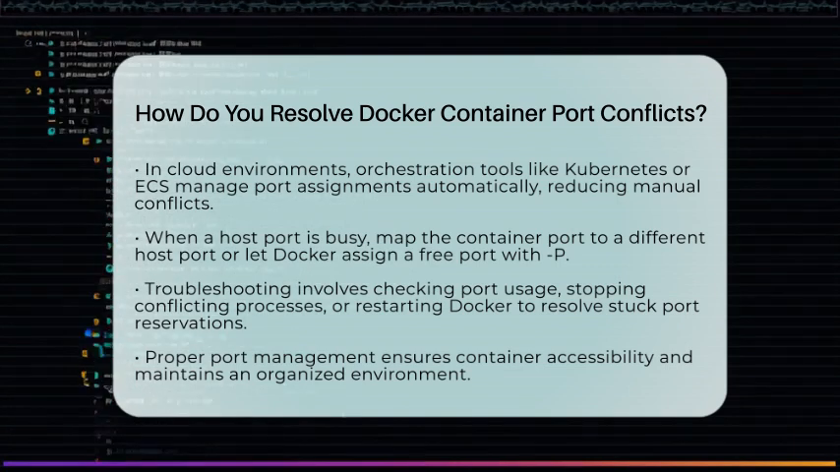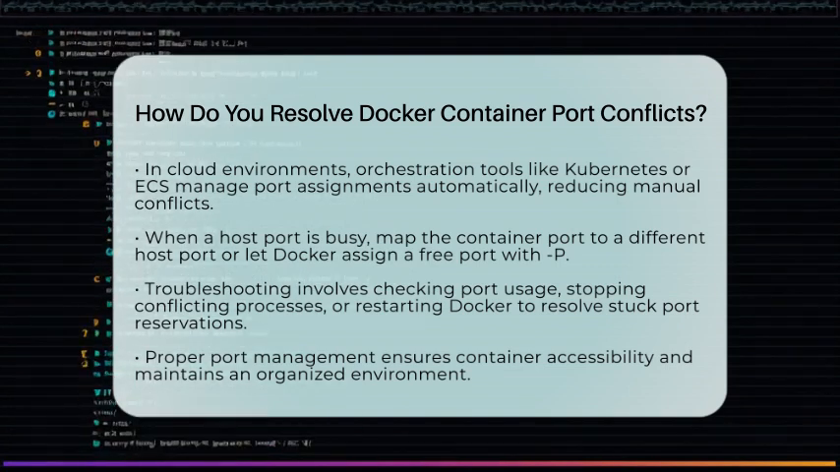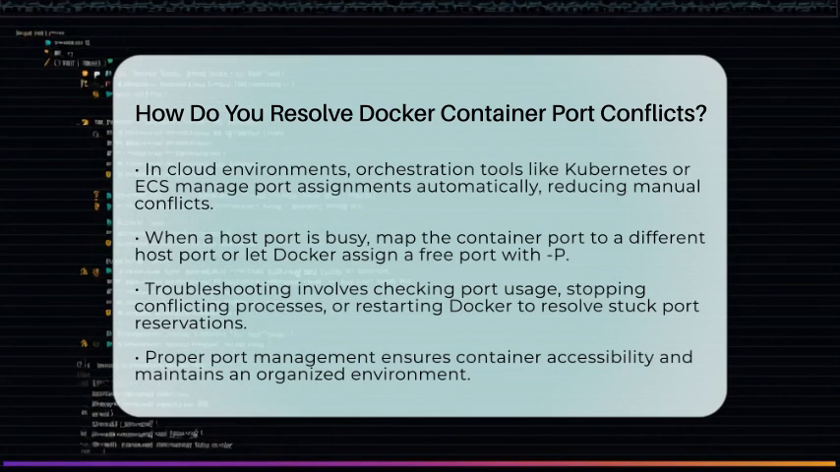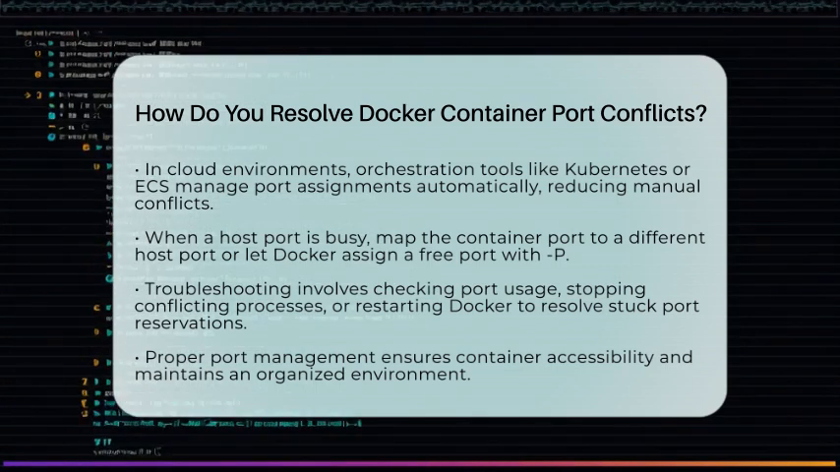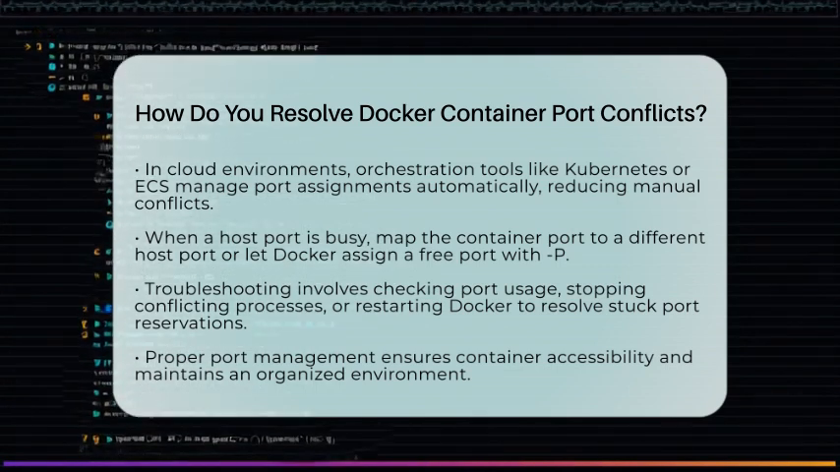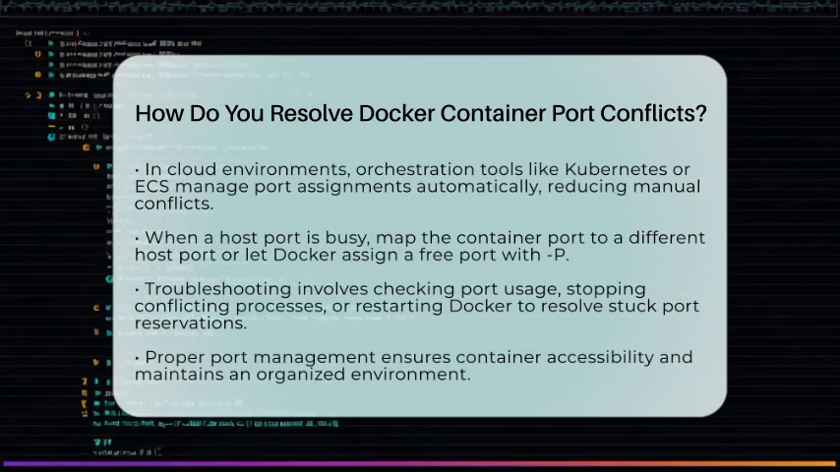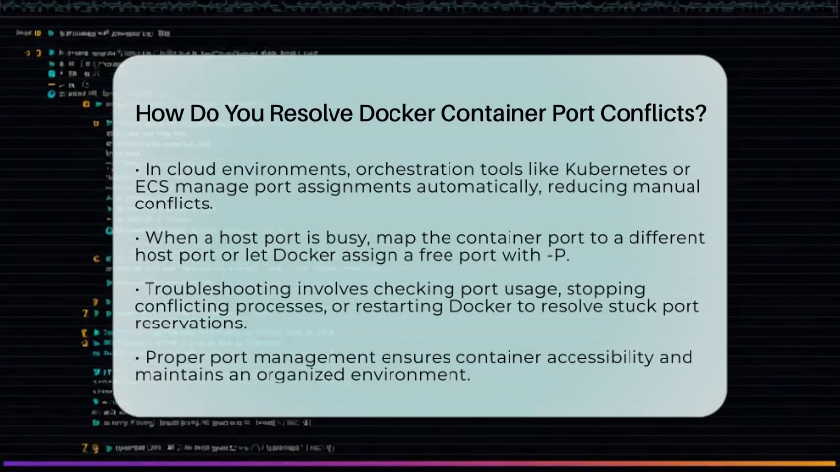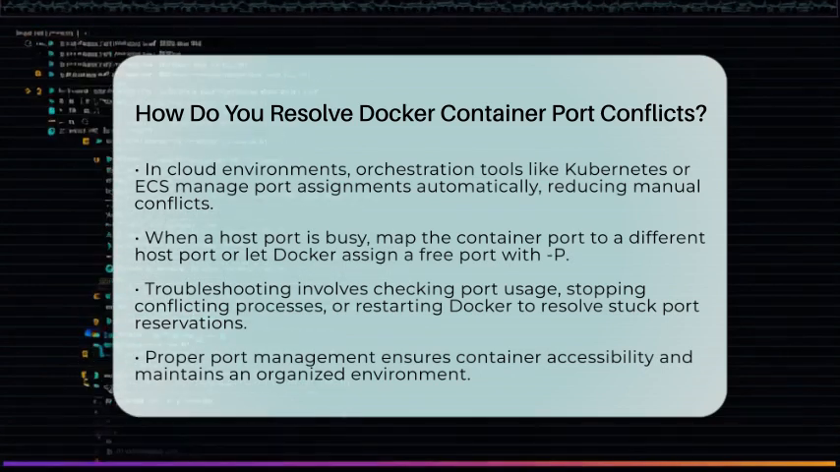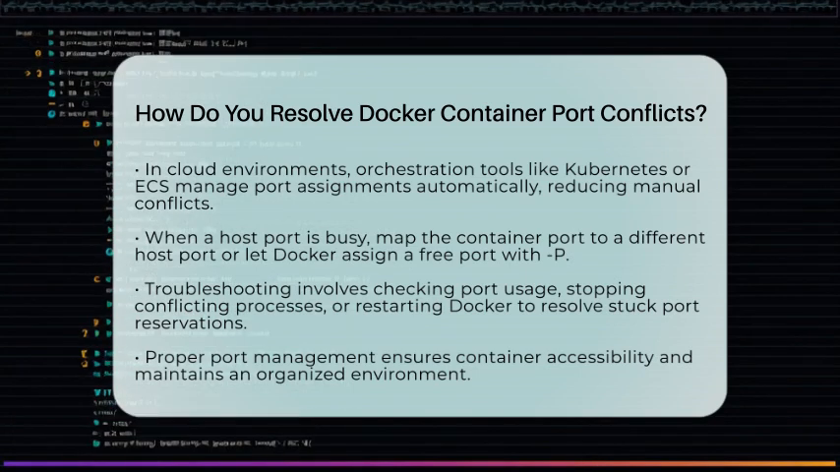Troubleshooting port conflicts involves checking which process is using the port. Use lsof -i :8080 or netstat -tuln to find out. If needed, stop or reconfigure the conflicting process. Sometimes, restarting Docker can clear up any stuck port reservations.